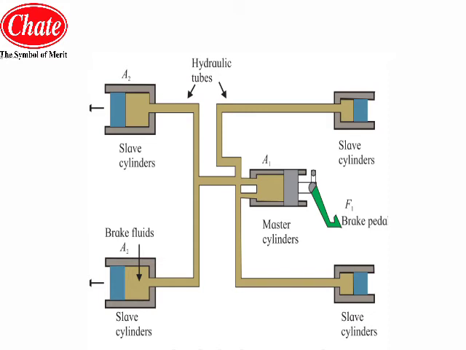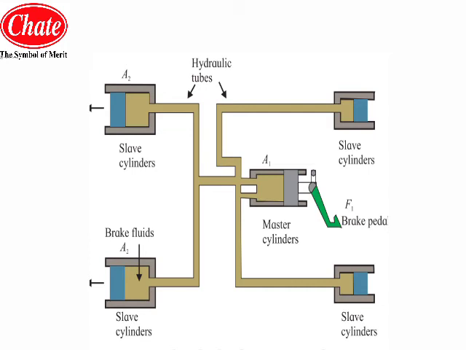You can see the construction: the brake pedal is connected to the master cylinder with the help of some mechanical linkage, and further connected to the hydraulic tubes, which contain hydraulic fluids, which is further connected to the slave cylinders with the help of the hydraulic tubes. As you apply the force F1 over the brake pedal, this fluid will get compressed with some amount of pressure, and this fluid will be restricting the area which is connected to the cushion, and these cushions are connected to the tires.